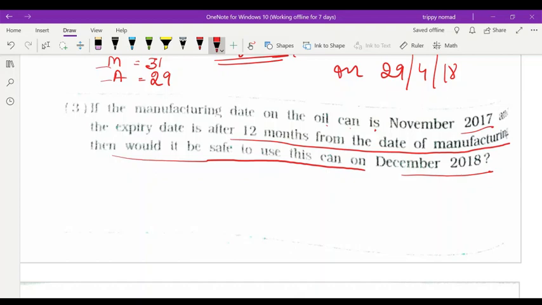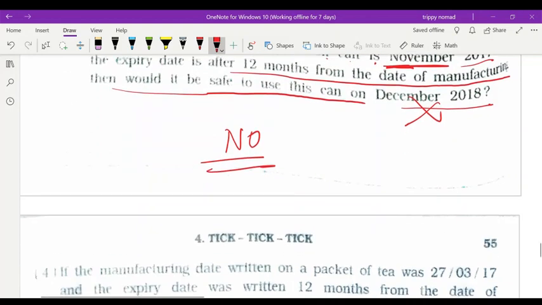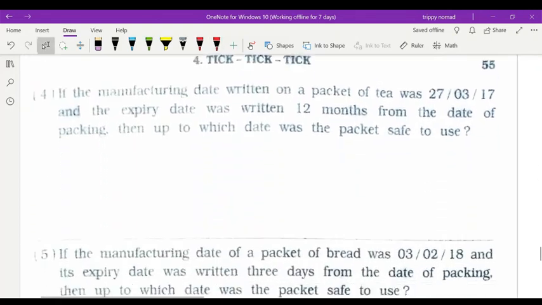Obviously yes. Okay, you can use it. No, the expiry date is after 12 months, but it was November, so we can't use this. Obviously it is no, because it was November, so we can't use it in the December of next year. Sorry, it is yes, because I skipped that month.